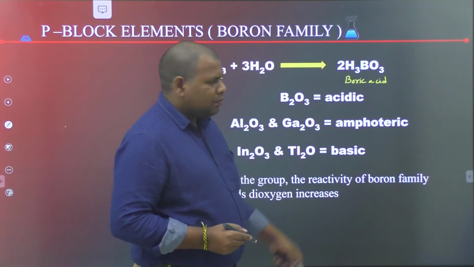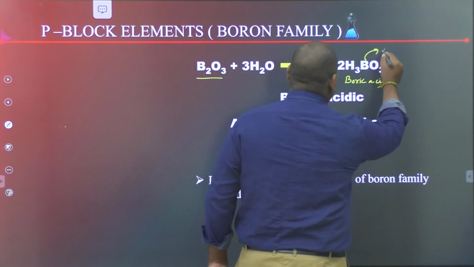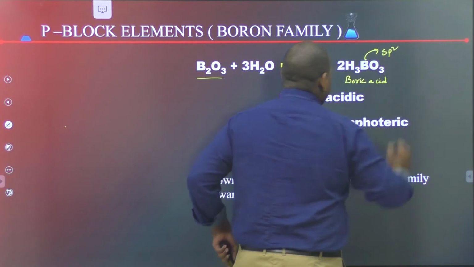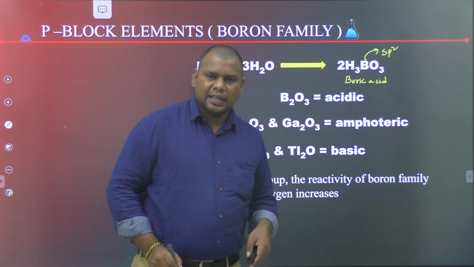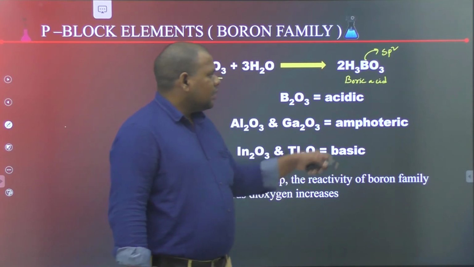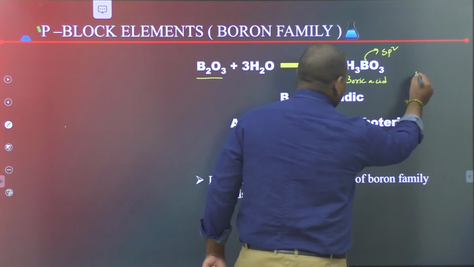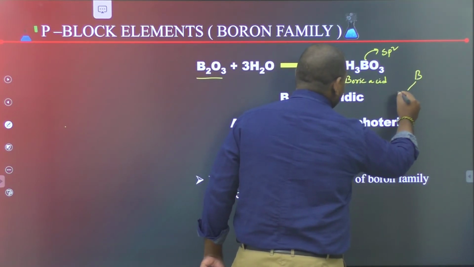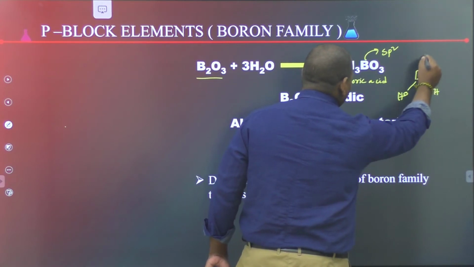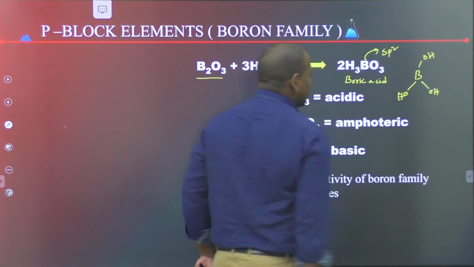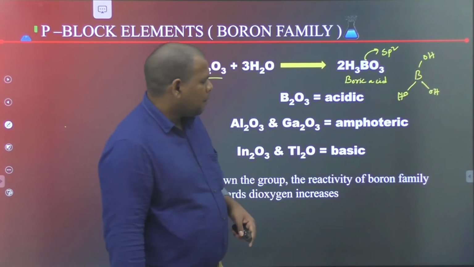What is the hybridization of boron in boric acid or orthoboric acid? The hybridization is sp2. Boric acid has a structure like this. The planar BO3 units are joined by hydrogen bonds.